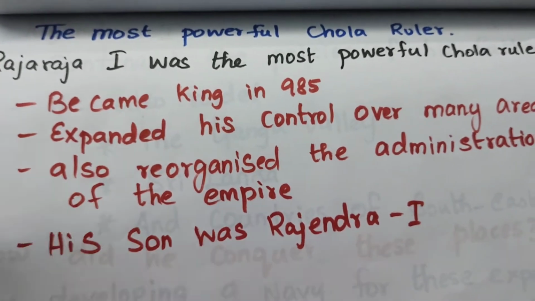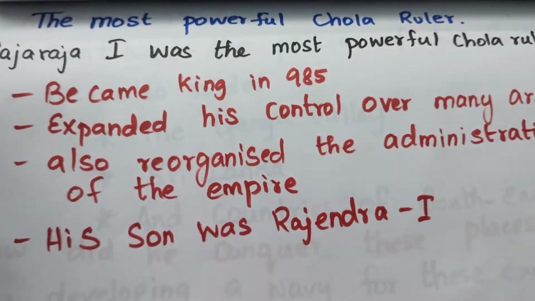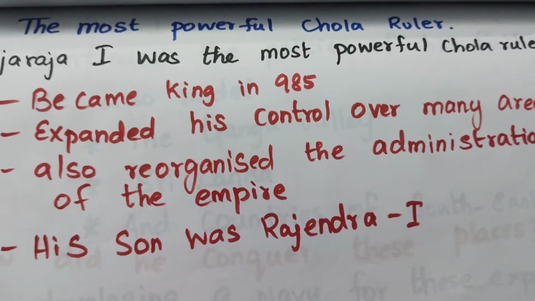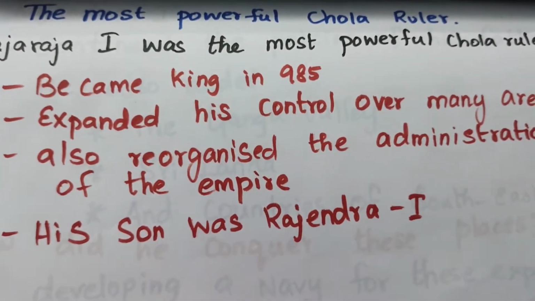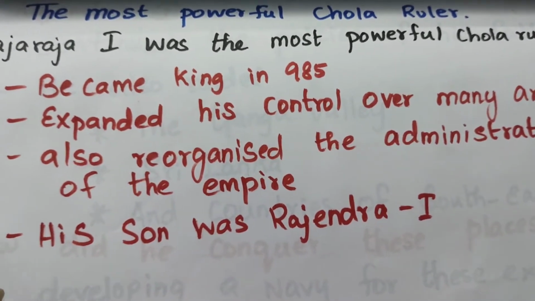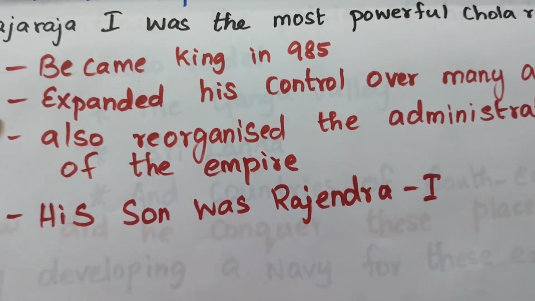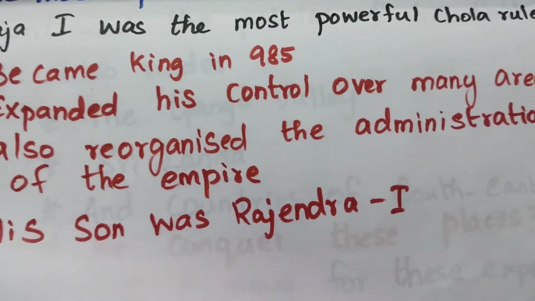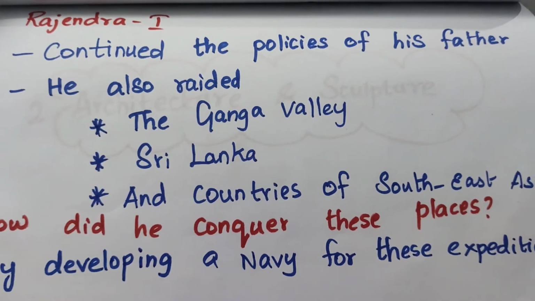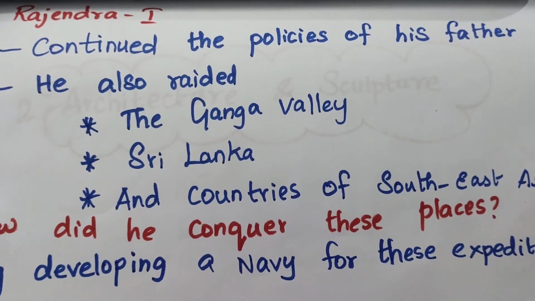So Rajaraja was the most powerful Chola ruler, who ruled in 985, expanded his control over many areas, and reorganized the administration of the empire. Rajendra I, the son of Rajaraja, continued the policies of his father.